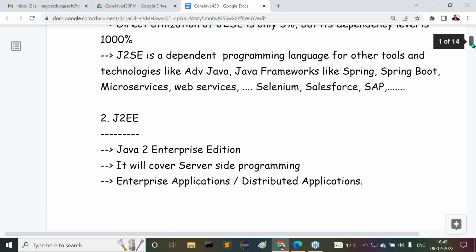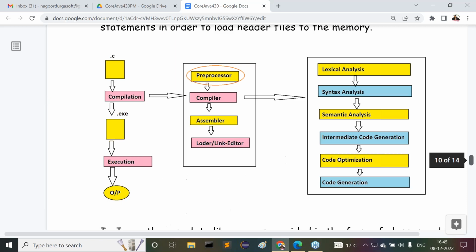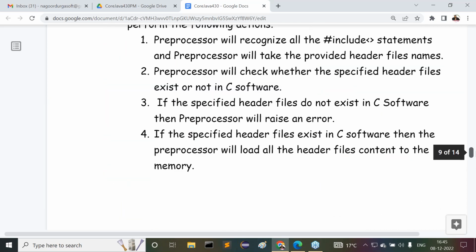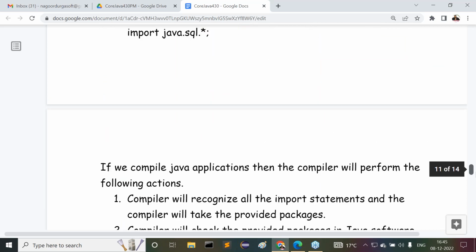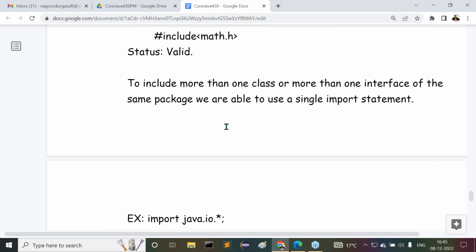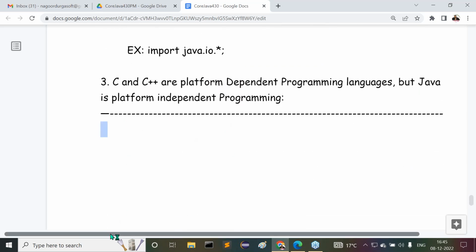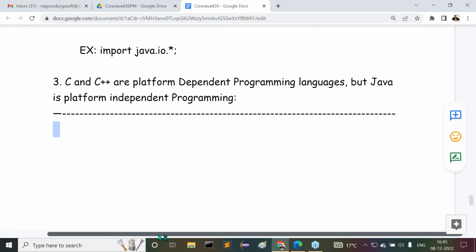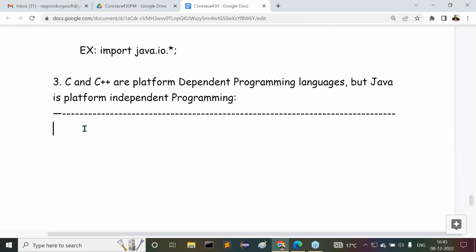Check what we completed in the last session. We started the differences between Java and other programming languages. Almost all two points we understood.